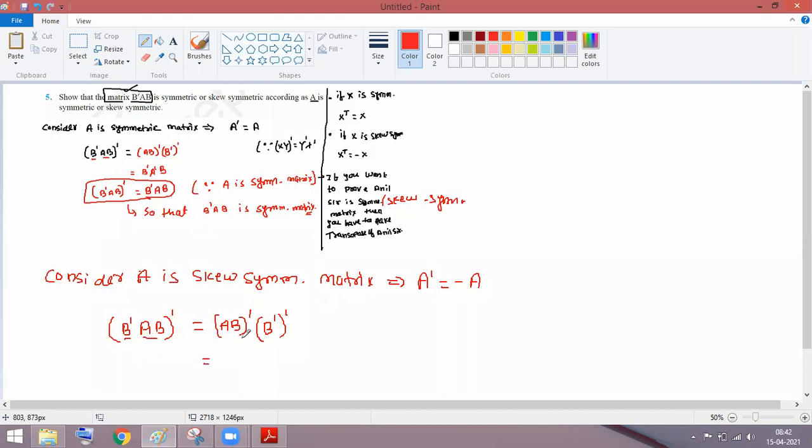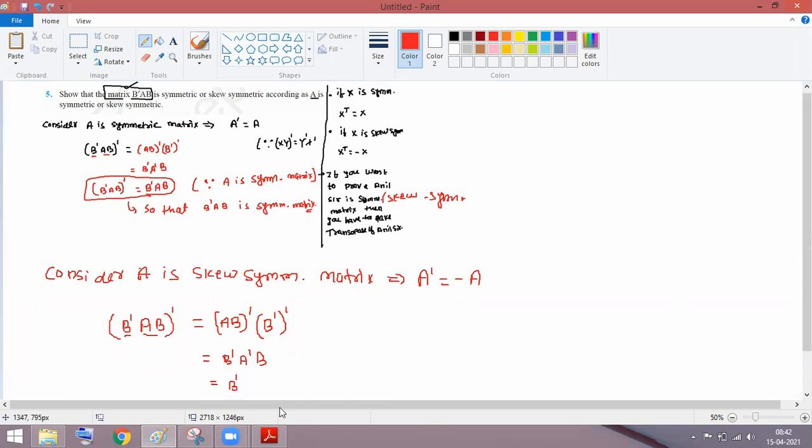Now, after that, what is AB transpose? That is B transpose A transpose into B transpose transpose, which is B. But what is A transpose? A transpose is minus A. I'll take this as minus A here into B. And can I write the final result here: B transpose AB transpose is basically minus times B transpose AB.